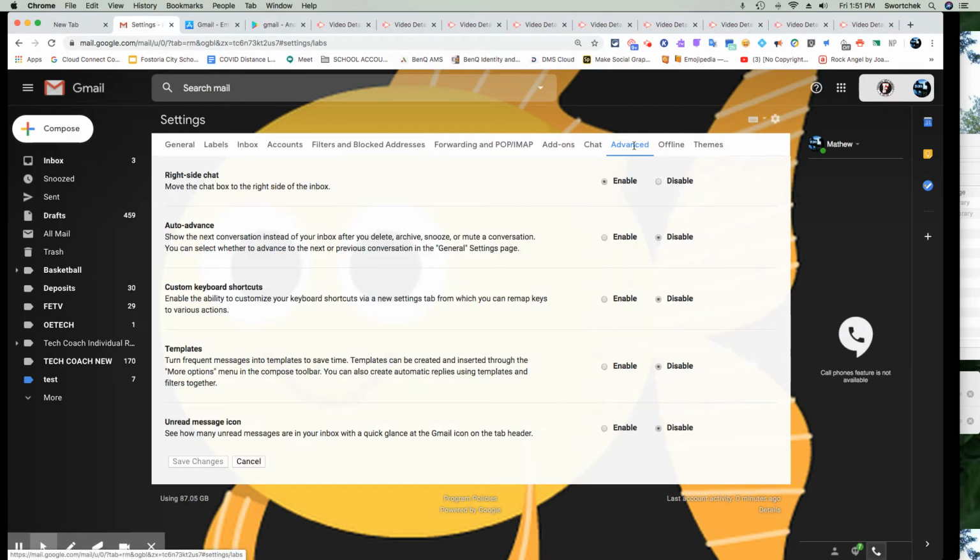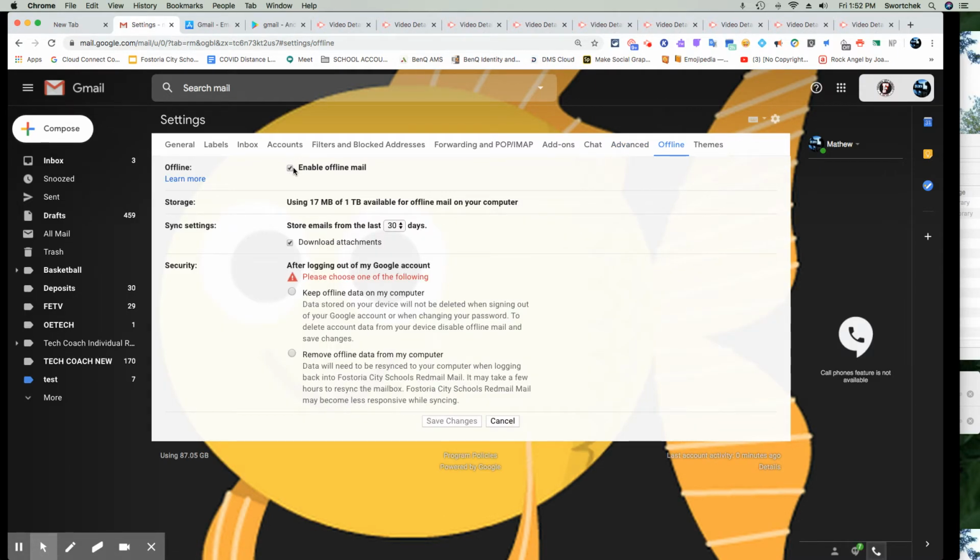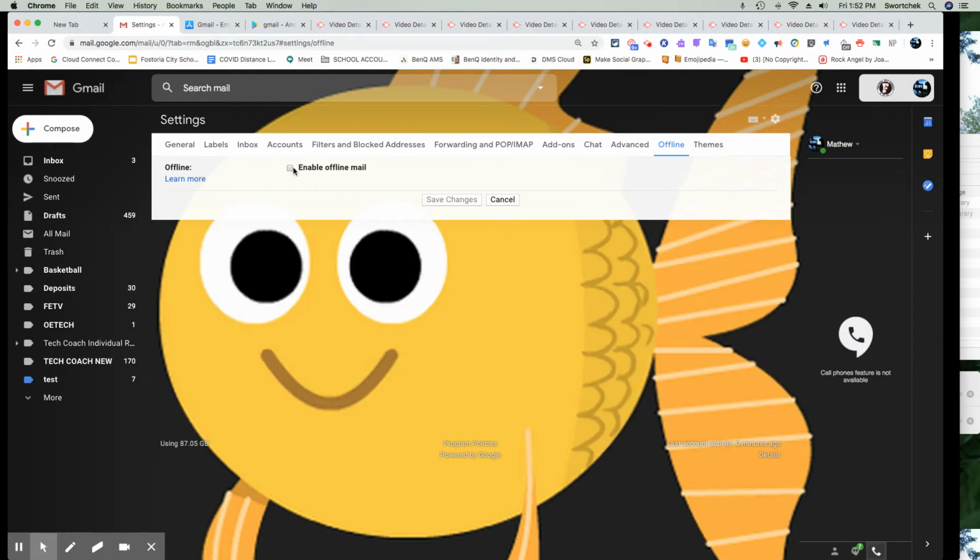Now in your advanced area, you can do right side chat. That's because my chat's showing up on the right hand side. I enabled that. You can do some other things like auto advance or unread message icon. You can enable or disable some of those to your liking. Offline, you can enable email offline. I'm not going to enable email offline on this particular device, but if you wanted to, this basically would create a carbon copy of your email if you went offline, and then you could still access your email, work on it, and then it would sync back up once it got internet.